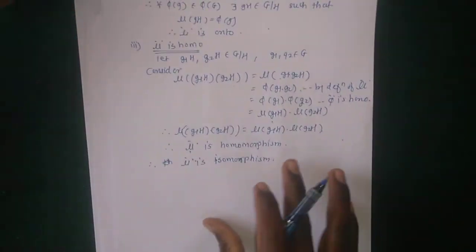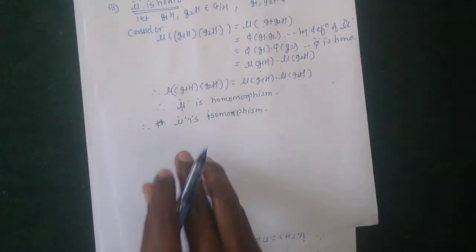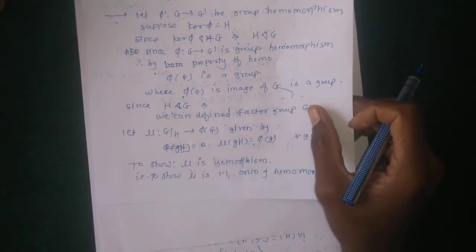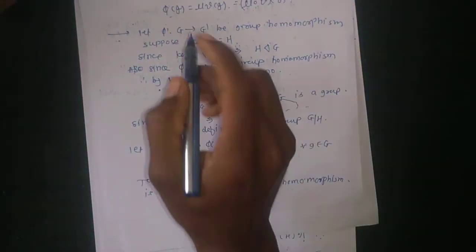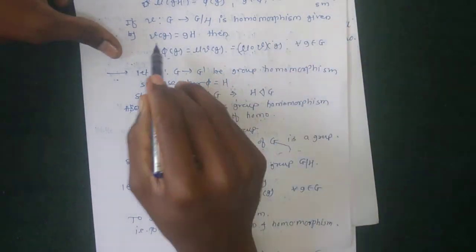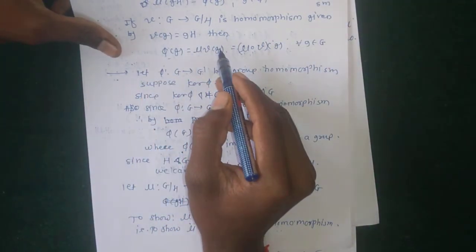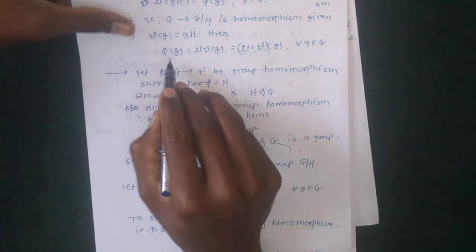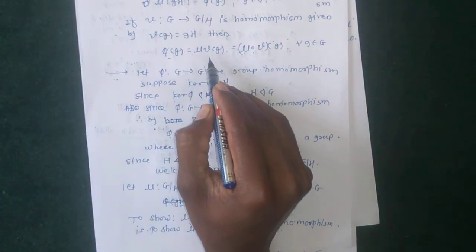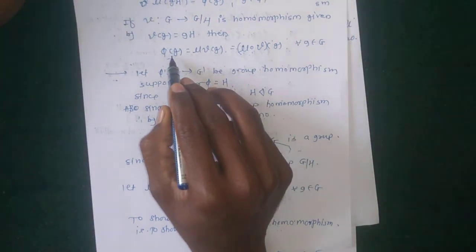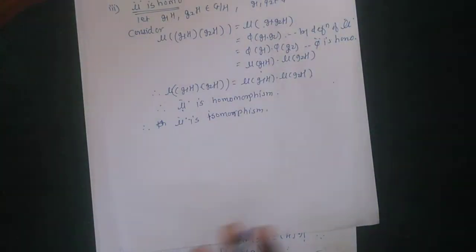And then the next part is to show γ from G to G/H, which is a homomorphism defined by γ(g) equal to gH. Then we need to show that φ(g) is equal to the composition of these two maps, ν and γ. Okay, so how to prove this?